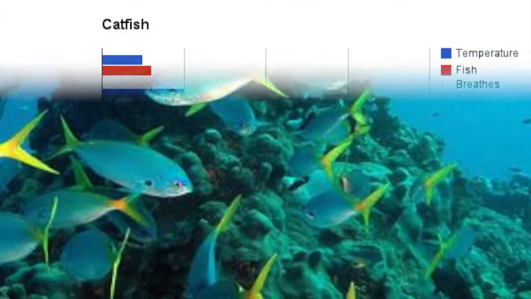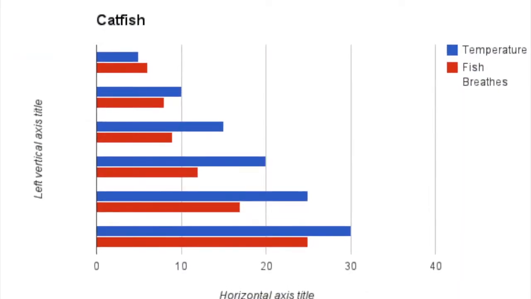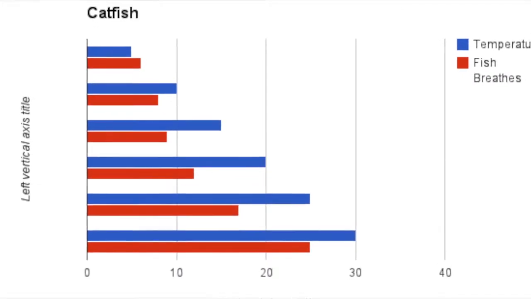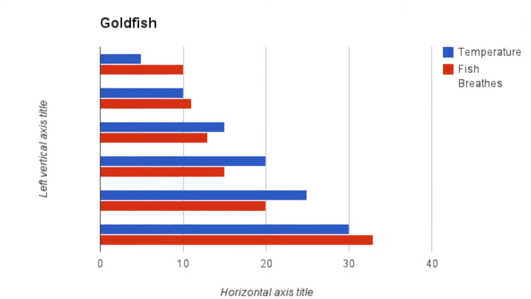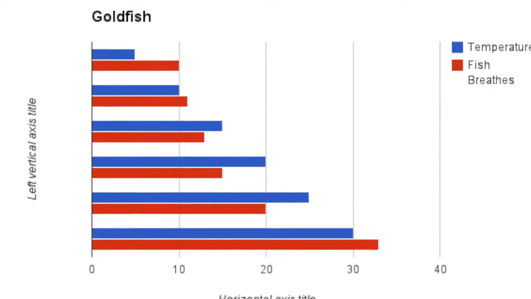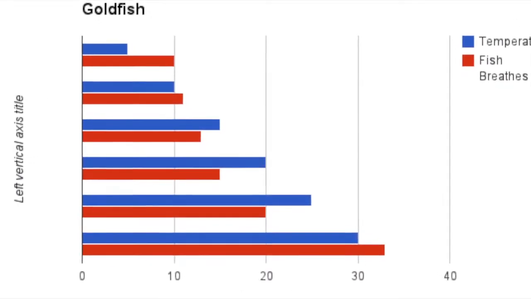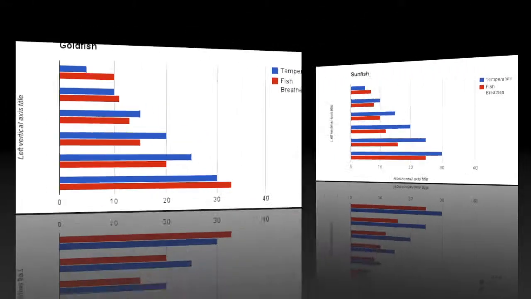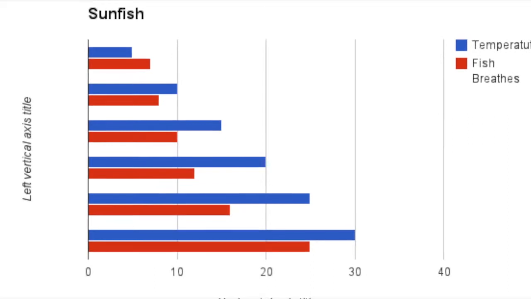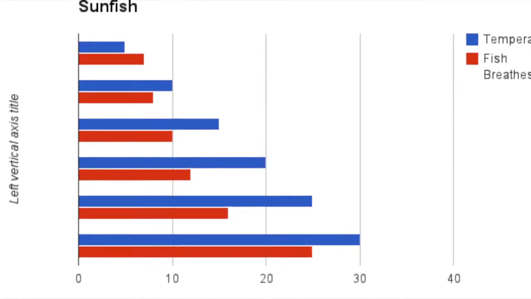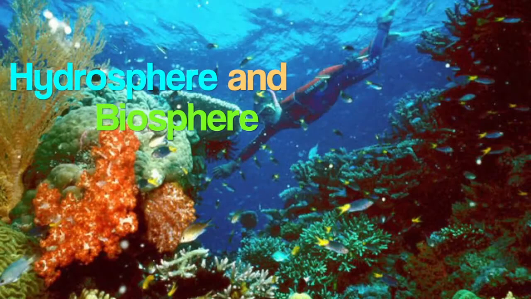Biotic and abiotic factors. At 20 degrees Celsius, both catfish and sunfish had the same flaps of their gills until 25 degrees Celsius, where the catfish breathed faster than the sunfish by one more flap of its gills, but then they were the same again when the temperature was 30 degrees Celsius. The hydrosphere was the water in the fish tank. The biosphere was the soil located at the bottom of the fish tank filled with water.